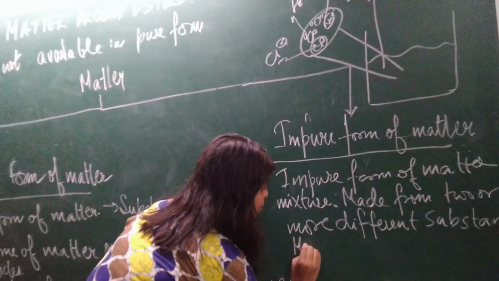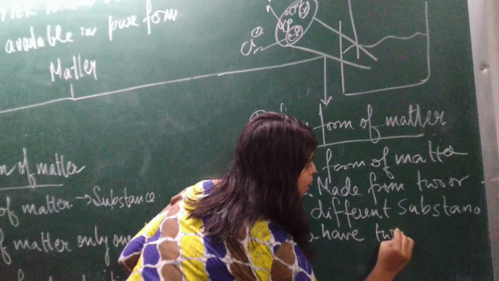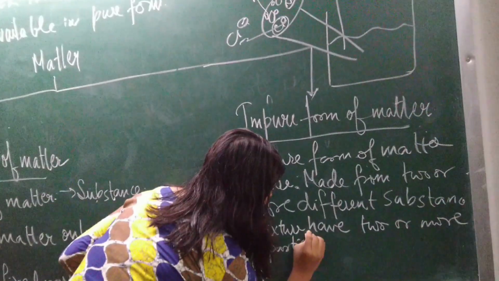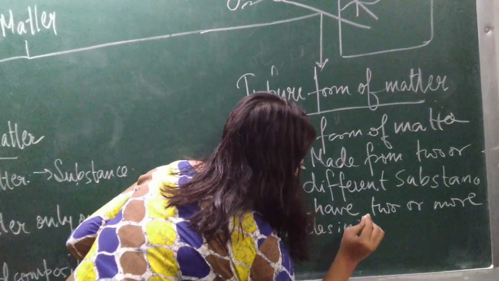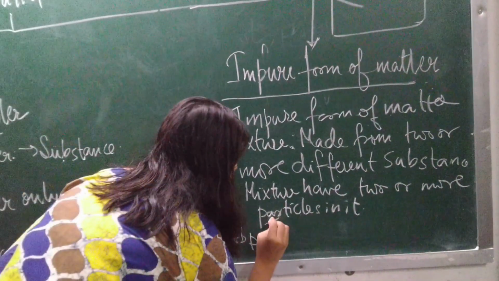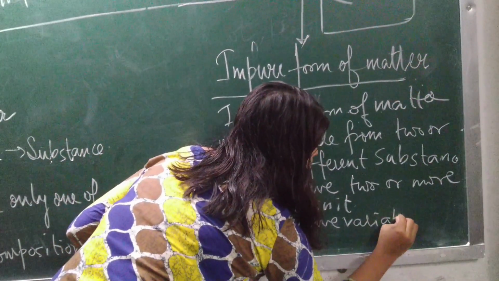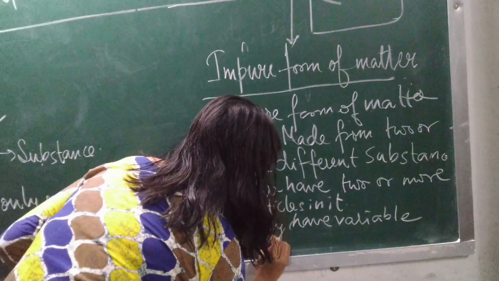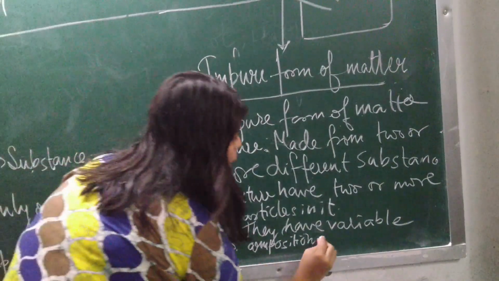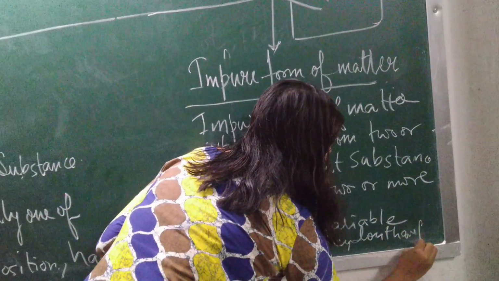So we can say that a mixture has two or more different particles in it. Since they have two or more different particles, their compositions are not fixed. They have variable compositions. And due to the variable composition, they don't have a fixed melting point. Due to the variable composition, they don't have what? Fixed melting point.